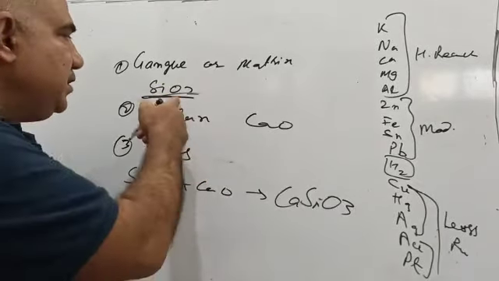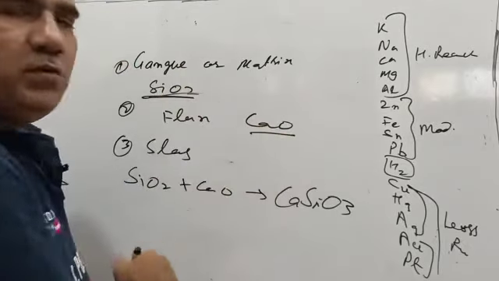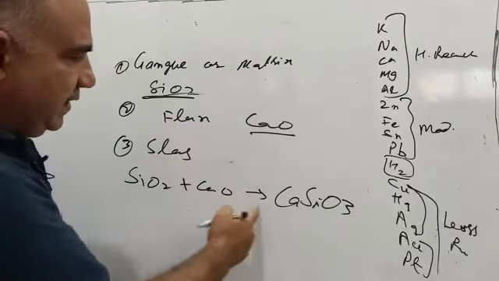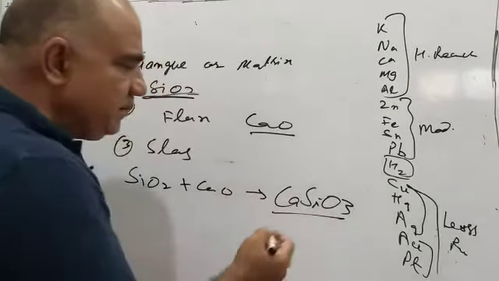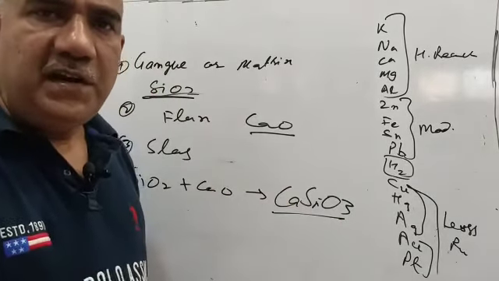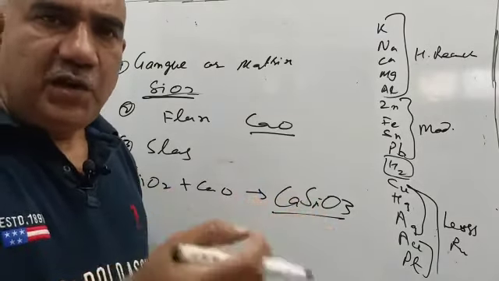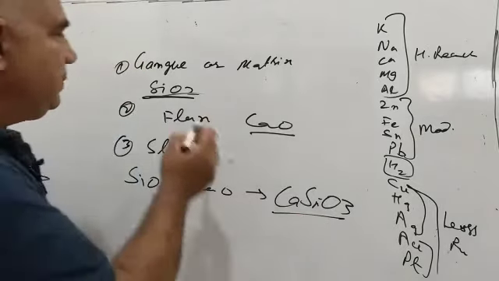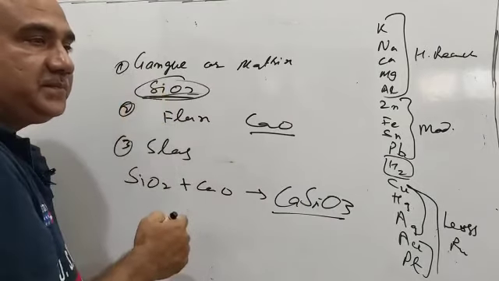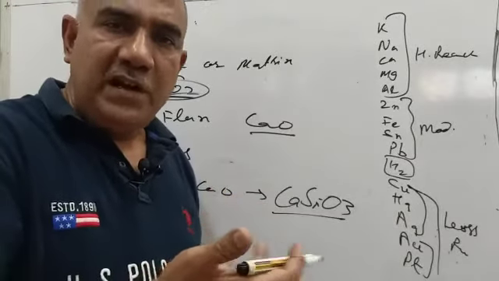We want to obtain iron, and this impurity is present. Now what to do? Make SiO2 react with CaO, that is quick lime, calcium oxide, and after the reaction this becomes calcium silicate. Calcium silicate is highly, or readily, fusible. On heating, it will get converted into liquid and will start floating on the surface of the iron metal. It can then easily be removed. Otherwise it was not possible for us to remove silicon dioxide, also called silica or sand. This is not fusible; it does not easily get converted into liquid on heating.